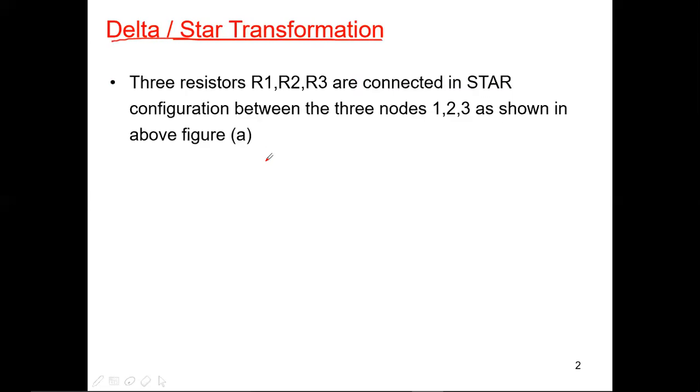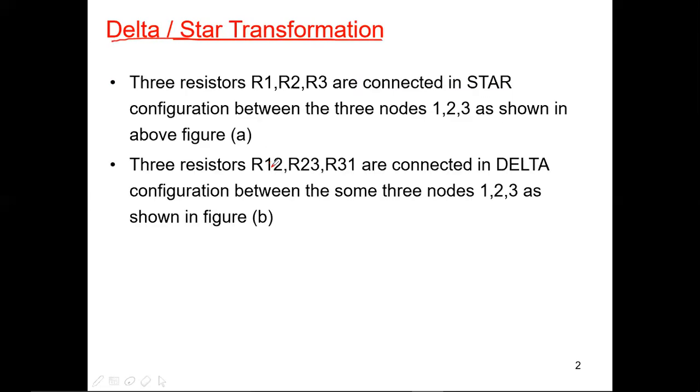Next, three resistors R12, R23, R31. Please observe this: 1, 2, 3. Like this, 1 2, 2 3, and 3 1. It will merge like this.